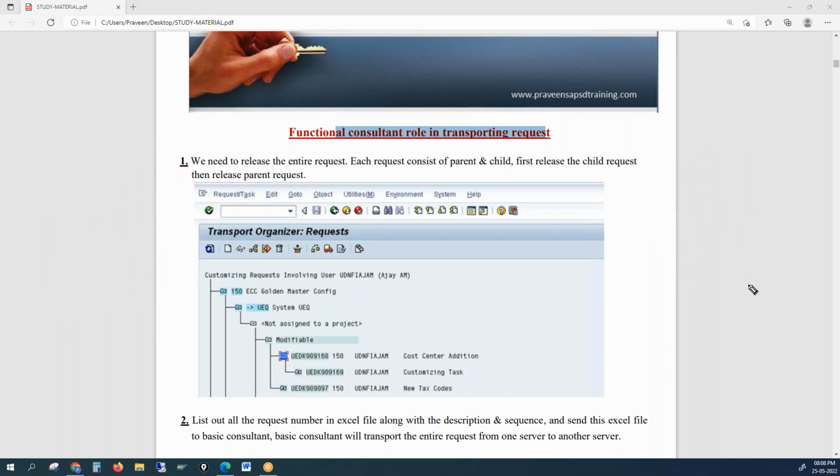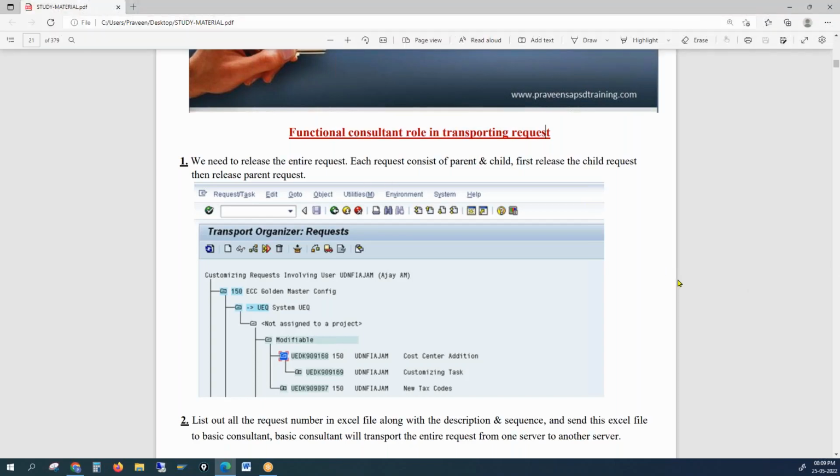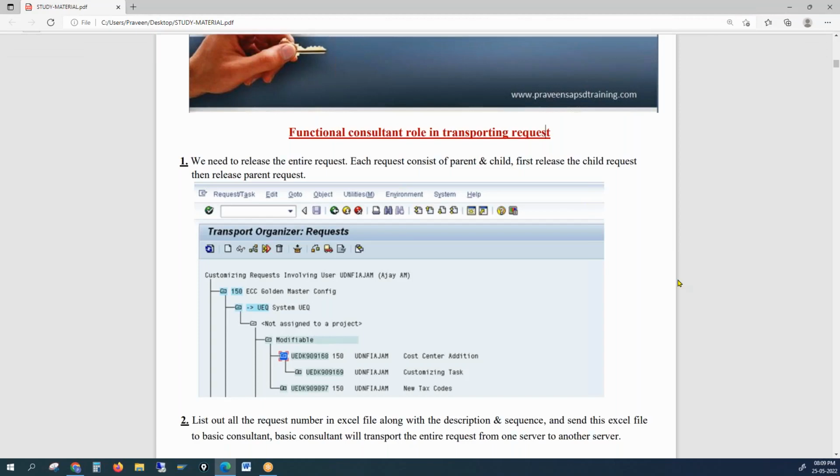And one another very important question, which will come later, but keep it in mind: we don't transport number ranges. What are number ranges? We'll learn later. But this is a very frequent question when it comes to requests: can we transport number ranges? It's not possible. We cannot transport number ranges.